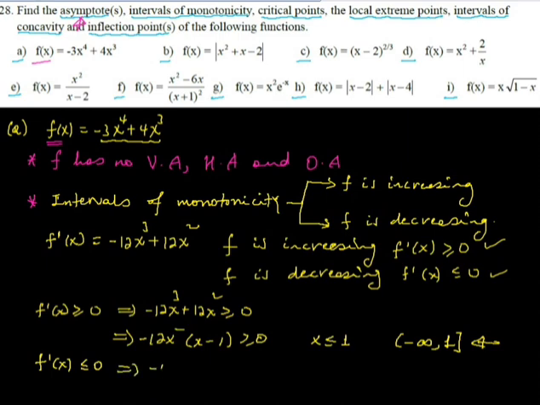The other case is where the first derivative is less than or equals to 0. That means minus 12x cubed plus 12x squared is less than or equals to 0, which holds when x is greater than or equals to 1, that is, from 1 up to infinity. So these are the intervals of monotonicity. These intervals are what we call intervals of monotonicity.